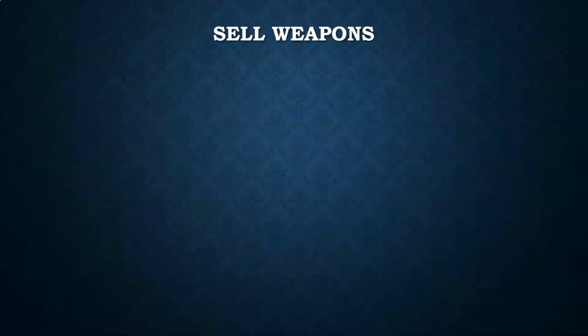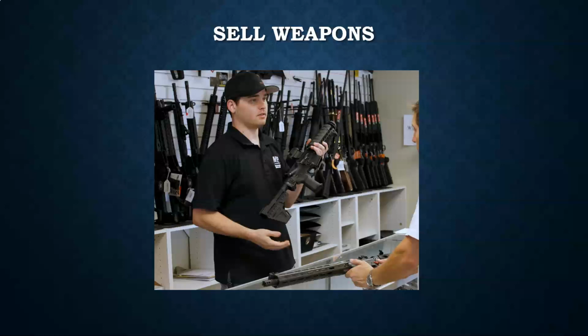The last thing you need to know is if you sell weapons, there is a question in the N-400 that asks, have you ever sold weapons? So, for example, this man has a store, he's a salesperson, and he has a customer, he's giving them information and selling weapons. This is another topic that, if you had some activities like this in your life, probably they will ask you about them, and you'll need to explain that in the interview.